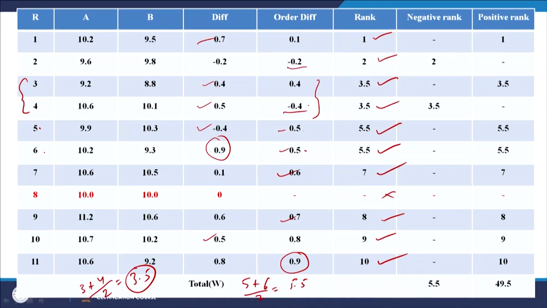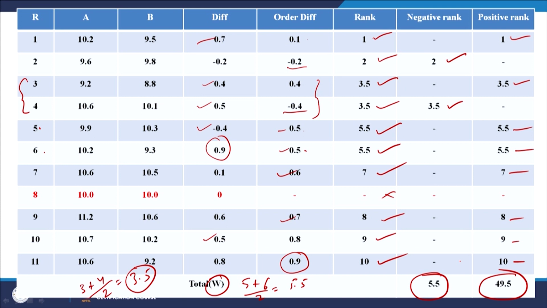Now, let us see which of them fall into the negative category. So, this one has a negative value, this one has a negative value, these two, right. So, the second rank and the 4th rank have a negative value. Now, if you look at the positive ranks similarly, it is 1, 3, 5, 6, 7, 8, 9, 10. If I add the ranks, which I am calling W, the total weight is 5.5 for the negative ranks and 49.5 for the positive ranks.